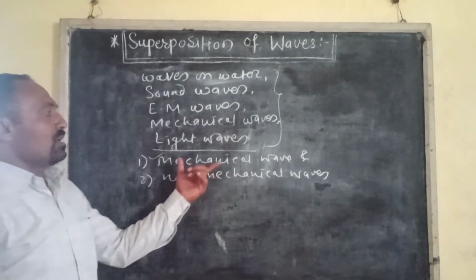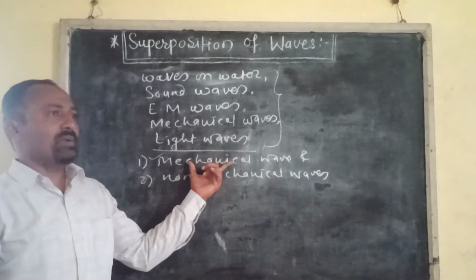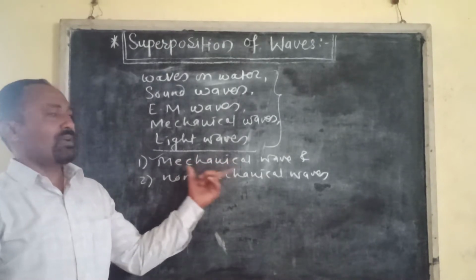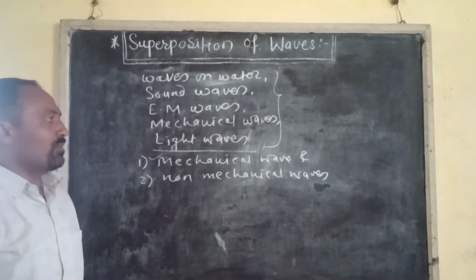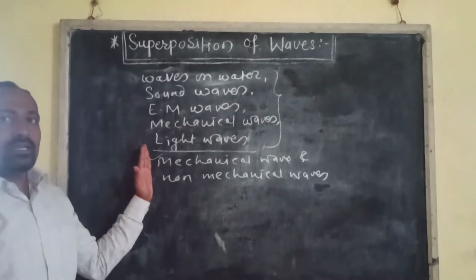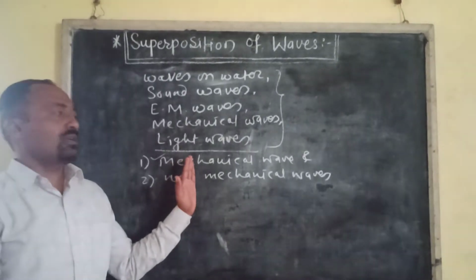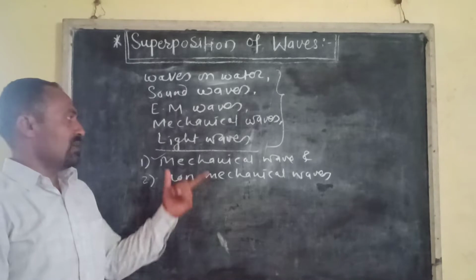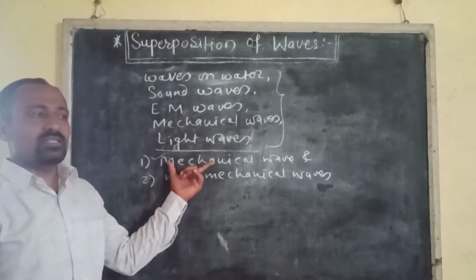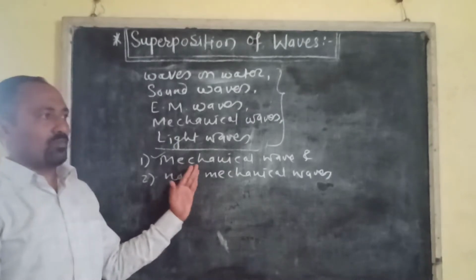Mechanical waves are the waves in which disturbance is produced in a medium due to periodic vibrations of particles about their mean position. In mechanical waves, the energy and momentum is transferred through the medium from one point to another point. That is, mechanical waves carry energy through the medium from one particle to another particle.